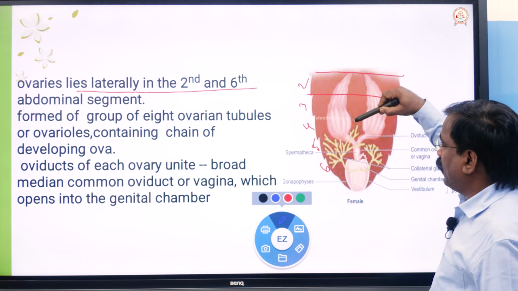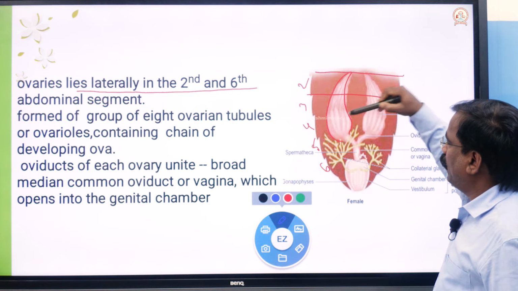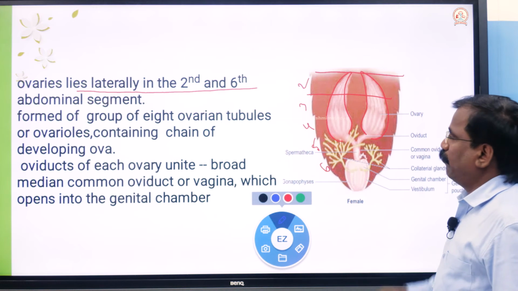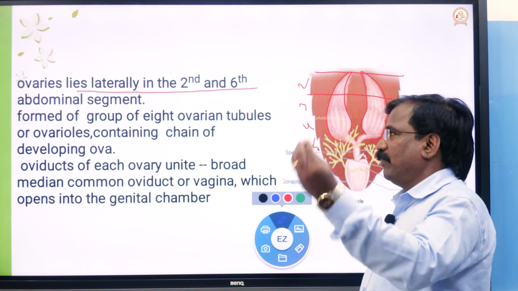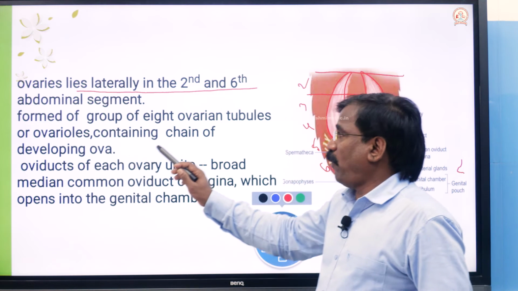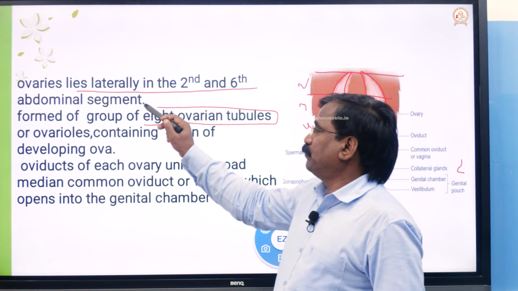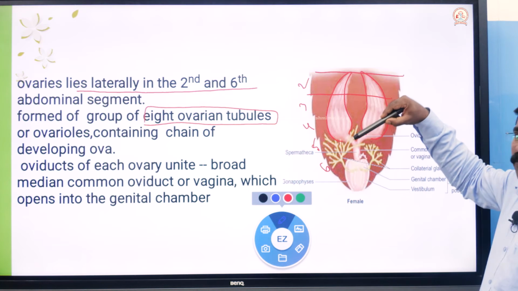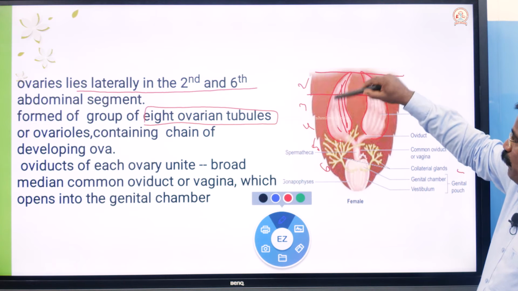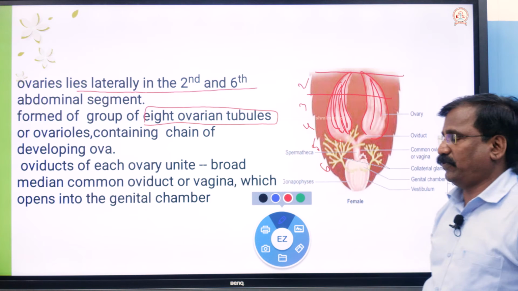So this is the ovary, two ovaries. It looks like a banana flower, like an inflorescence. Each ovary is formed of a group of 8 ovarian tubules. Each is made up of 8 ovarian tubules.